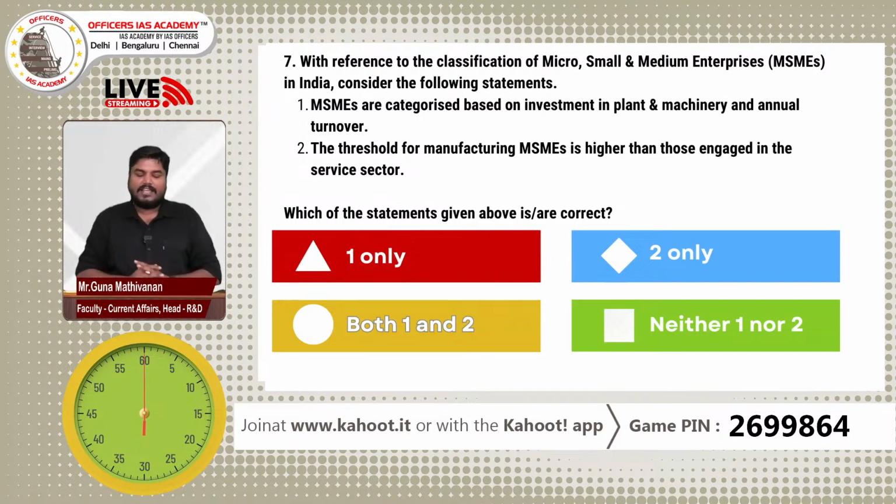The question is regarding MSME. Micro, small, medium enterprises are classified based on their turnover and investments. That is correct. If investment is less than 1 crore and the turnover is less than 5 crores, that is called a micro enterprise. If the investment is between 1 crore to 10 crores and the turnover is between 5 to 50 crores, then that is called a small enterprise. If the investment is between 10 to 50 crores and the turnover is between 50 to 250 crores, then that is called a medium enterprise. Alright.